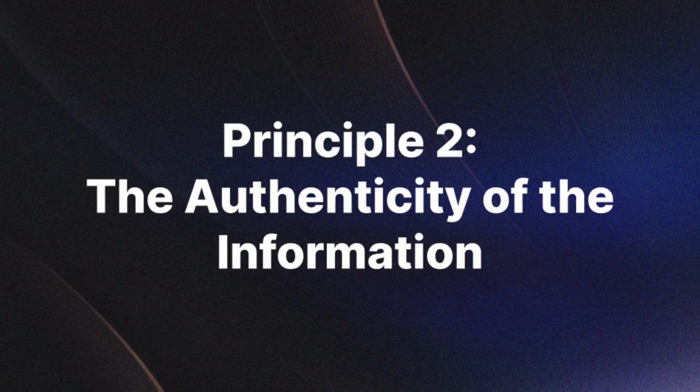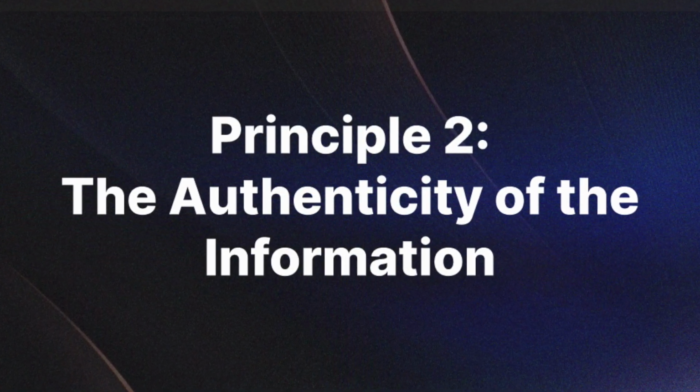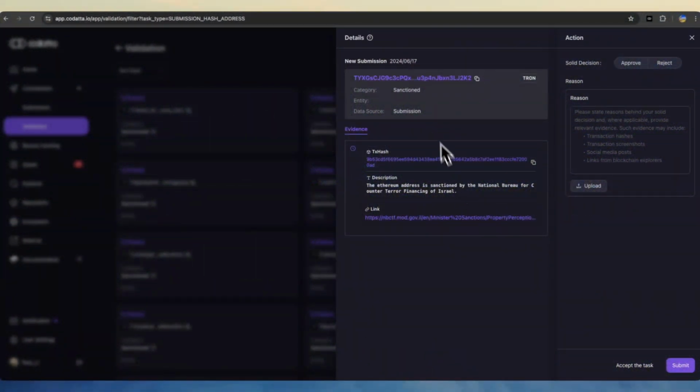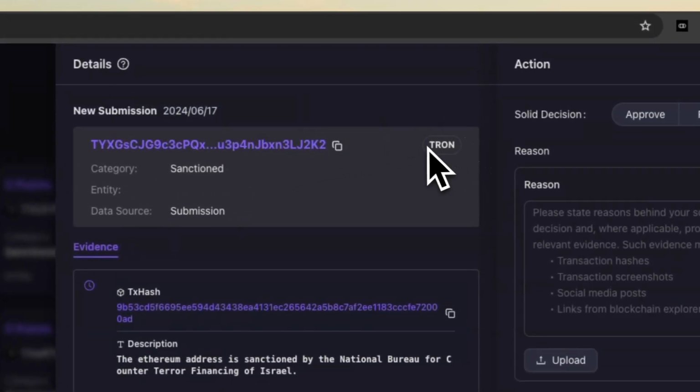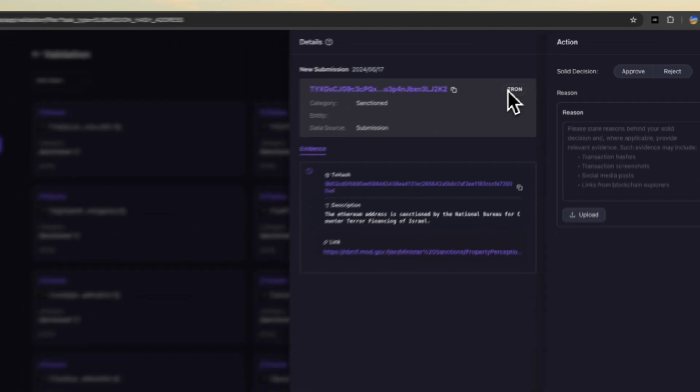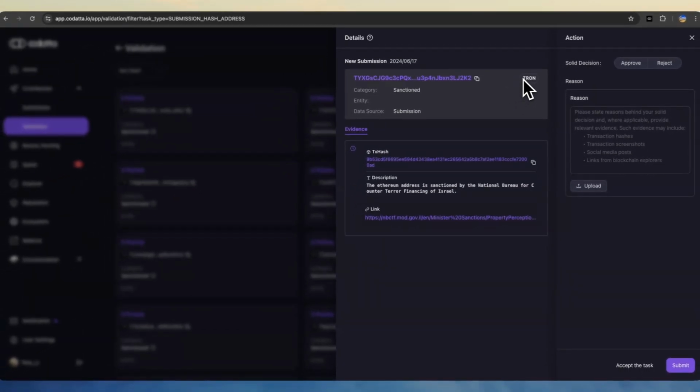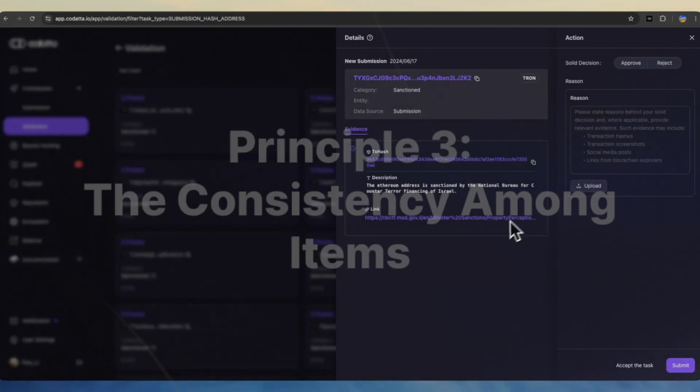The next principle would be the authenticity of the information, such as whether the network and address match or the address and transaction hash match. Also check if a submission included irrelevant pictures. That says a lot about the attitude of this user. We hope to see only helpful and supportive images.